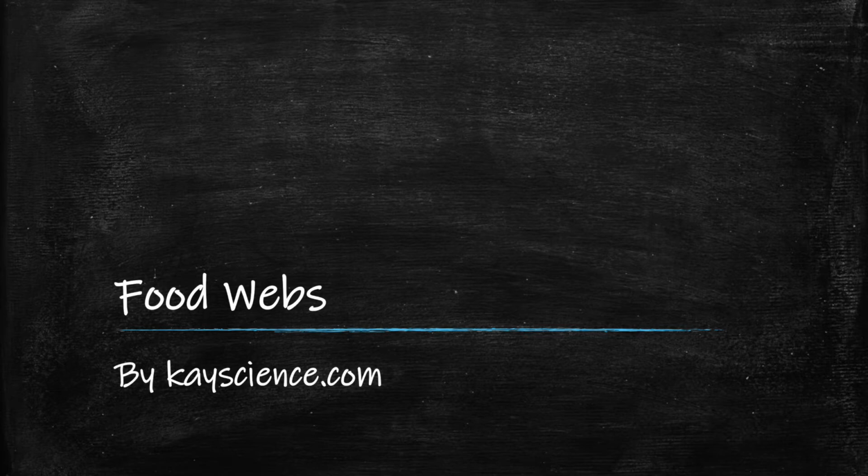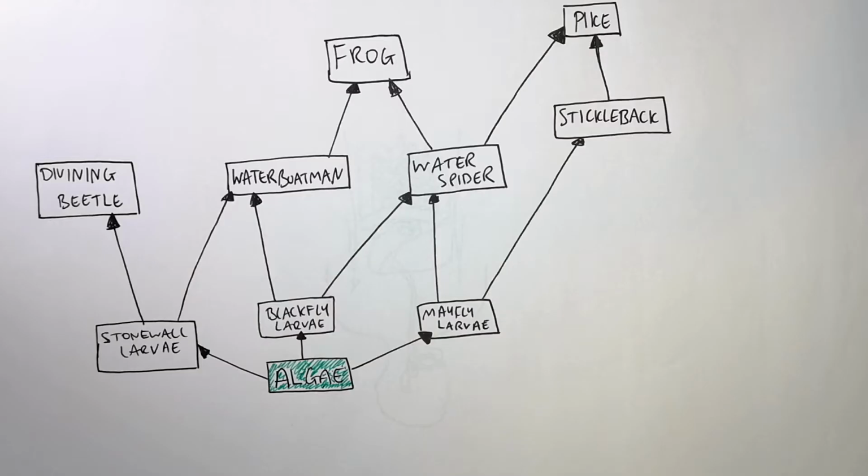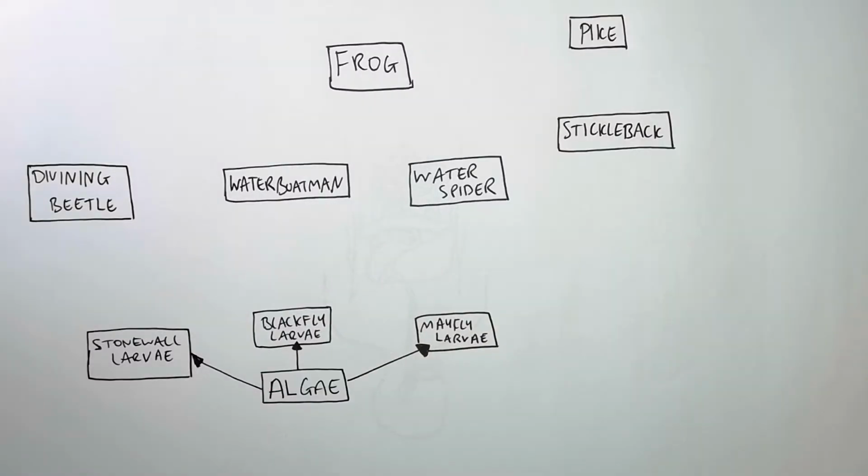Food webs by KayScience.com. A food web is all of the food chains in an ecosystem linked together. So let's draw and explain a food web. The first position within a food chain is going to be a producer. In this case, the first trophic level is algae.